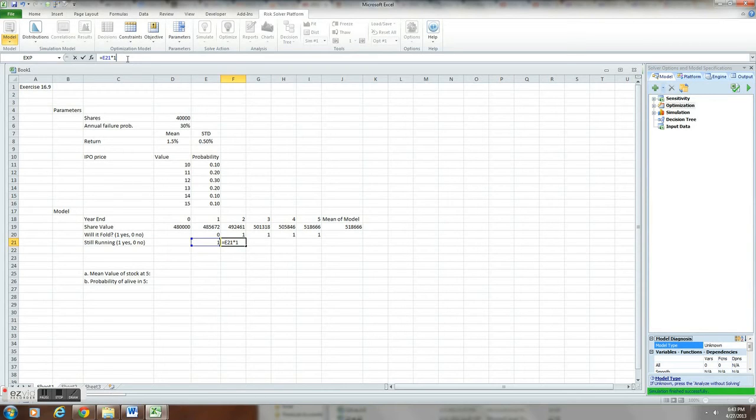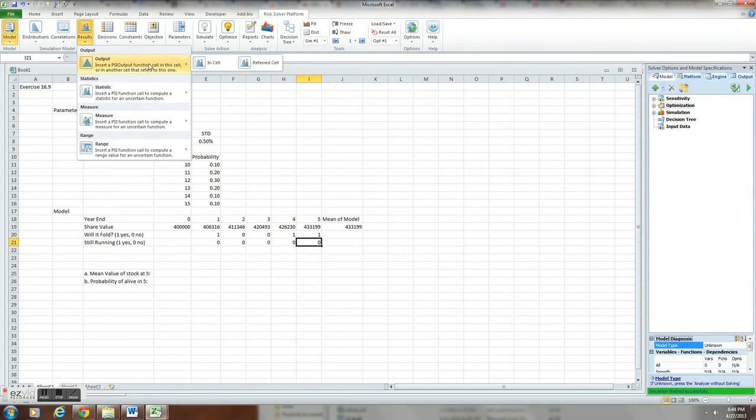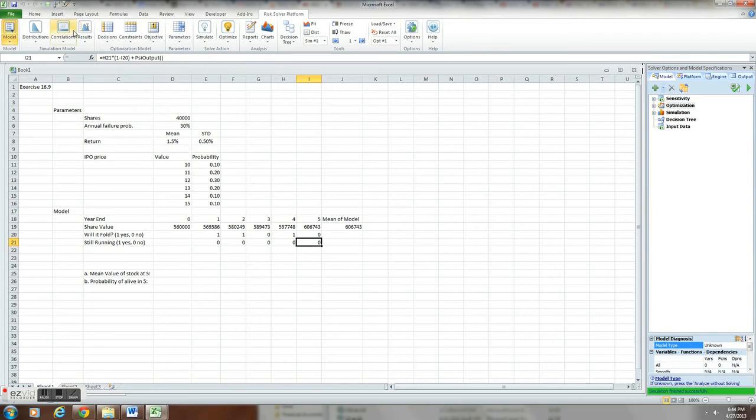There, 1 minus, parentheses, relative. And again, the same as last time, we're going to make the last cell our results output cell. So output there. And then again, distribution, output, referred cell right there.